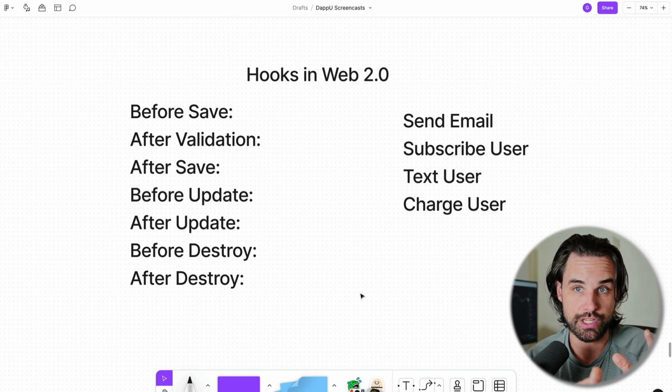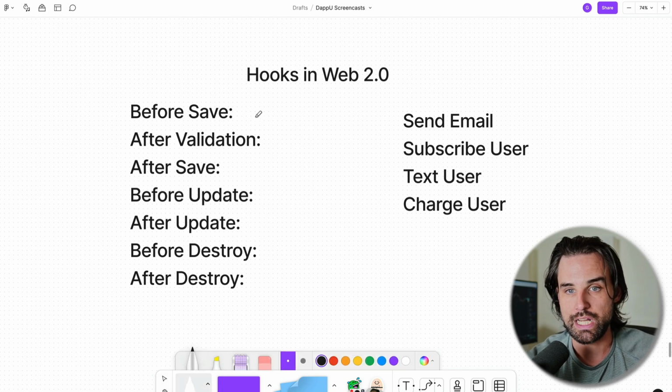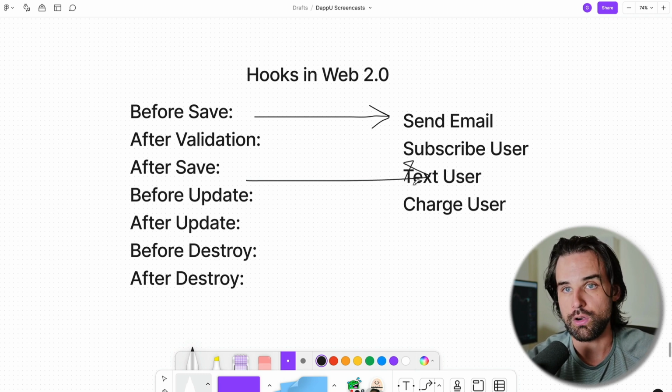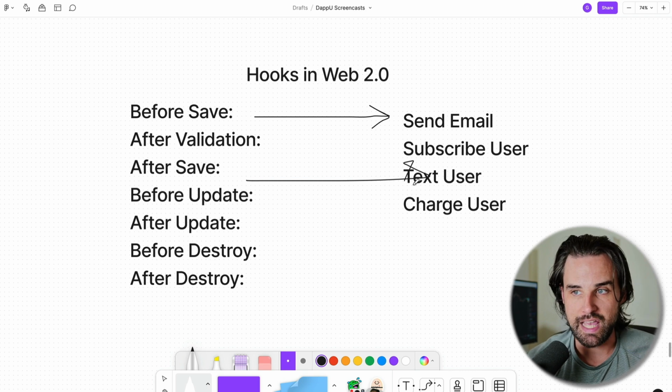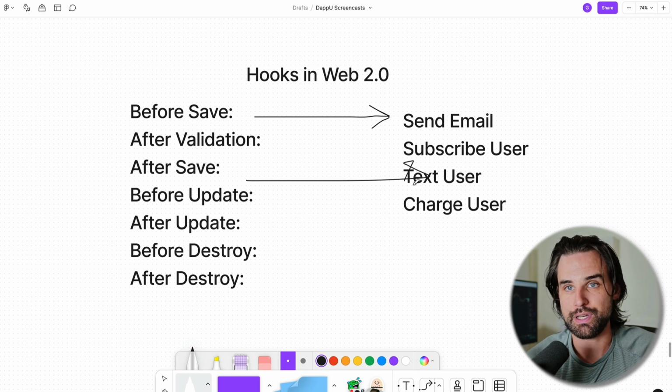But if you're a developer getting your hands dirty with code inside your own app, you might have seen things like lifecycle callbacks: before save, after validation, before update, before destroy, after destroy. And then you can map those to whatever actions you want, like send an email, subscribe a user, text a user, charge a user's credit card, whatever it is. It basically makes these applications more open, more customizable, and open source, in the spirit of decentralization, where anybody can start writing code that plugs into this stuff and makes things more unique.